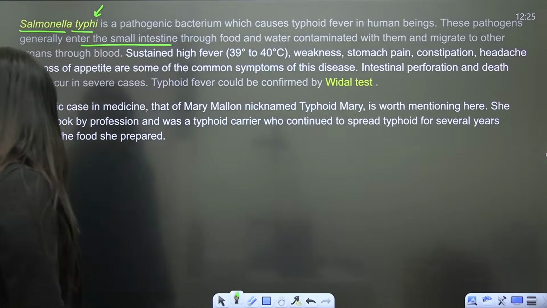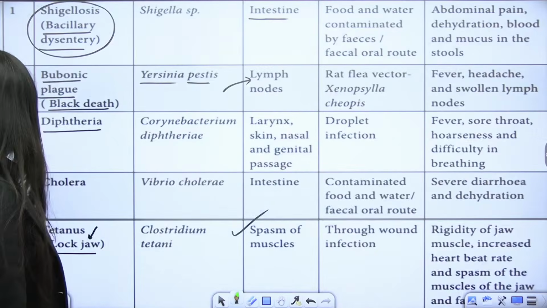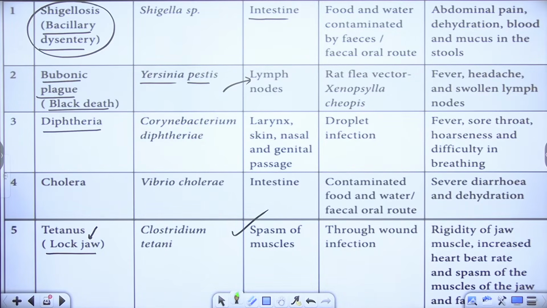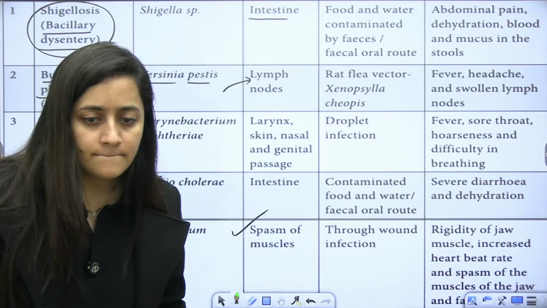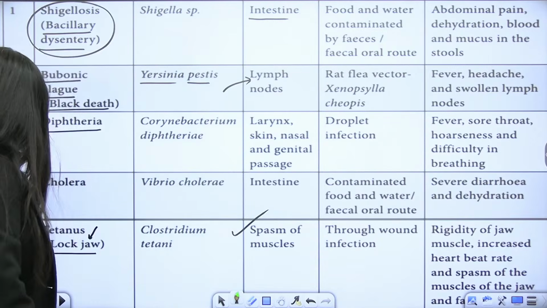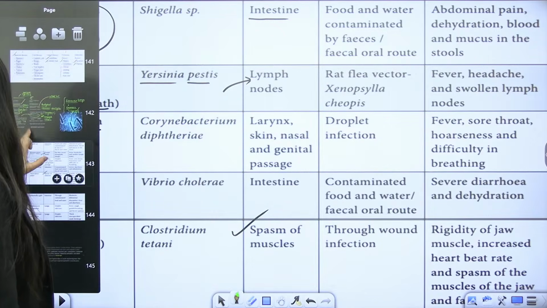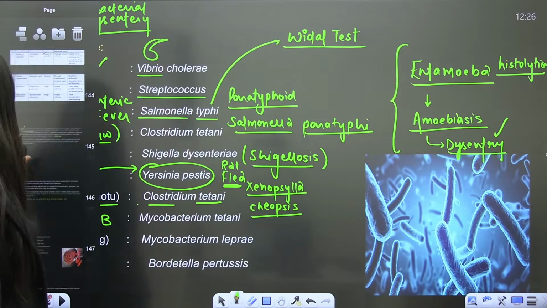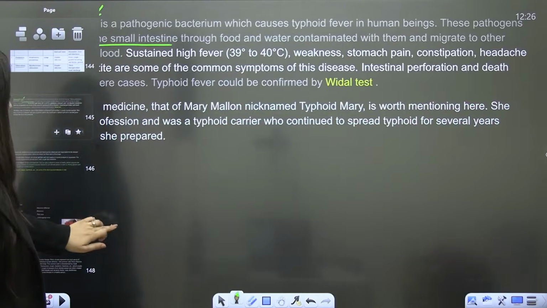What's the issue with Clostridium tetani? Please tell me what is the issue here. So Clostridium tetani it is.